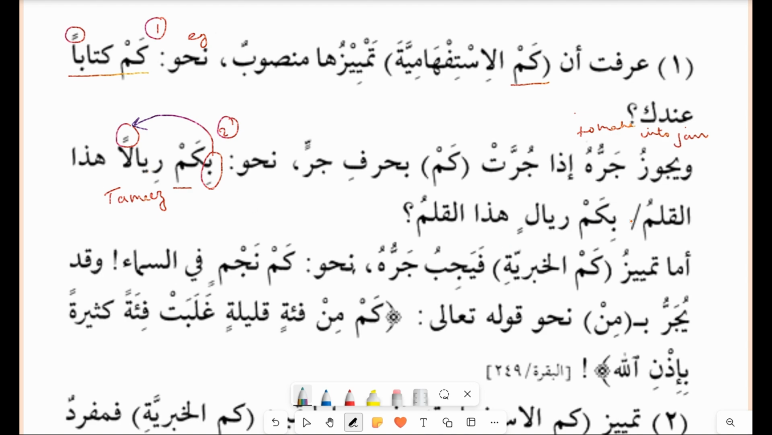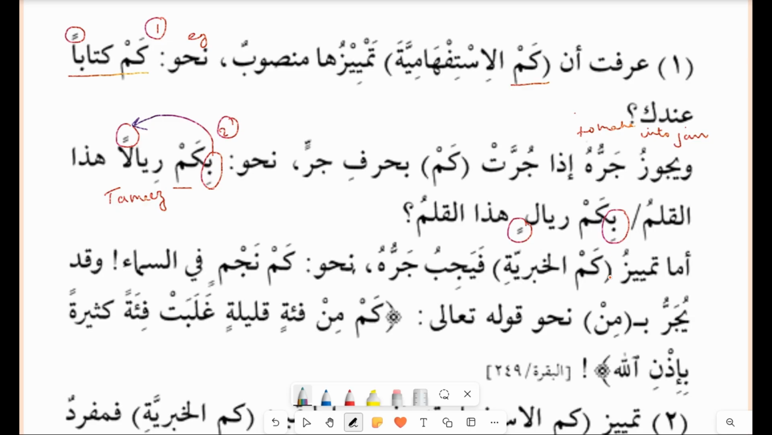هذا القلم. Now another example is with the harf jar: bi-riyalin. So here the noun riyalin is no longer a tamiz, as it is having a kasratain. So it makes the noun into jar case: bi-riyalin hadha al-qalamu. Both of them are correct and it can come in these two types of examples.